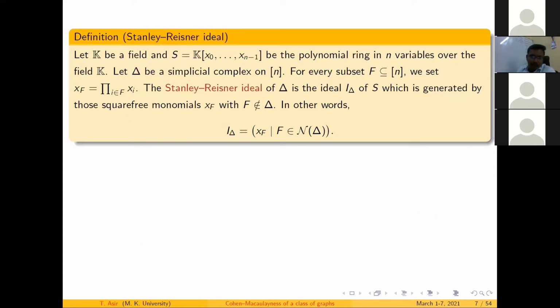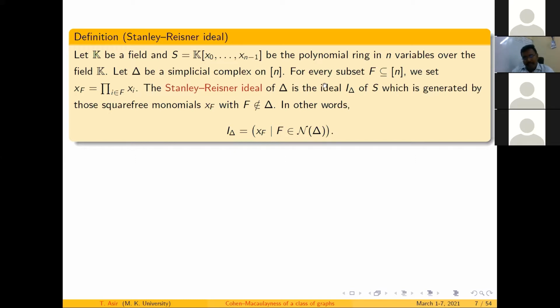Let's move on to the combinatorial aspects of ring theory, like the Stanley-Reisner ideal. What is the Stanley-Reisner ideal? Let K be a field, and S be the corresponding polynomial ring K[x_0, ..., x_{n-1}] with n variables over the field K. Delta is a simplicial complex as I defined earlier.